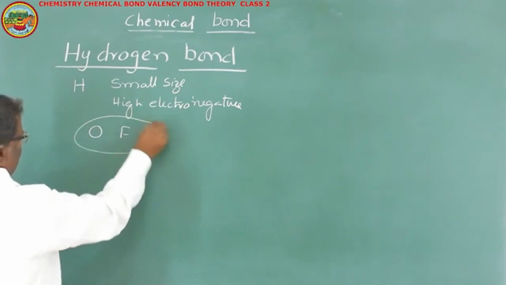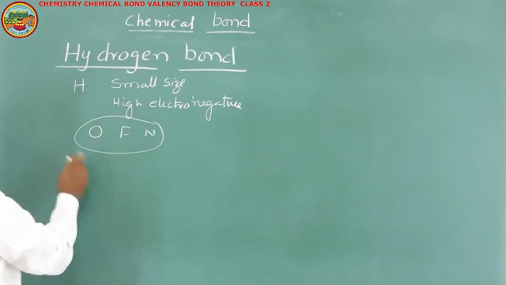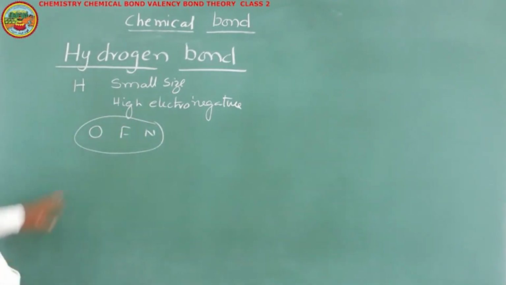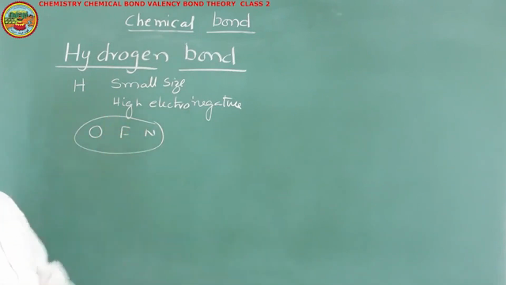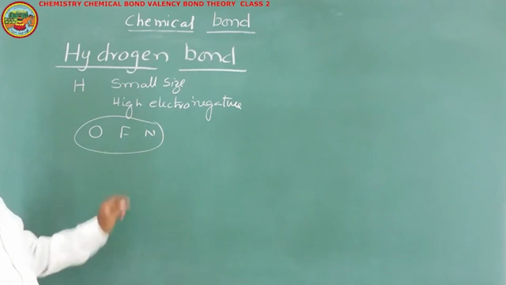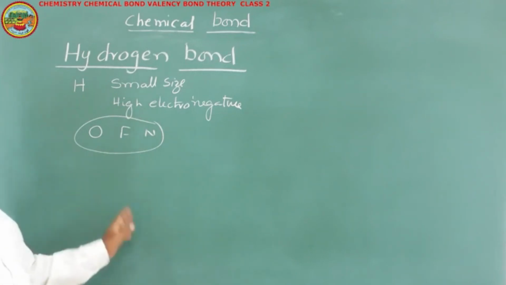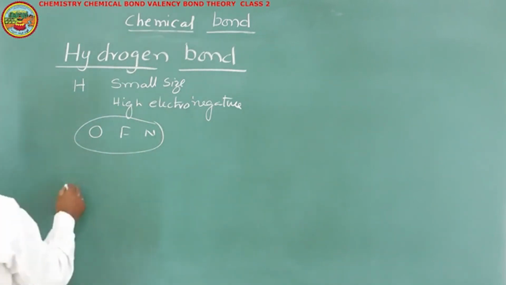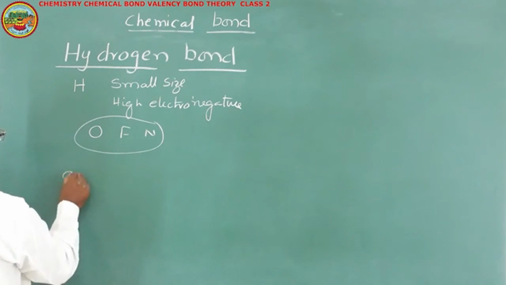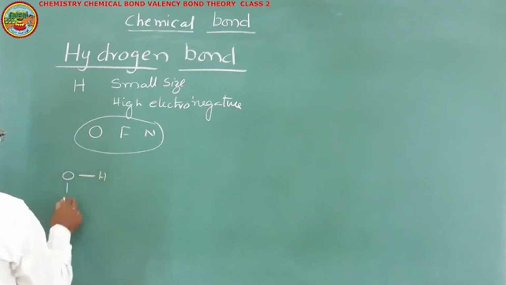These are the three elements, where the compounds in which hydrogen is bonded with any one of these elements, in such molecules we can observe hydrogen bond. That's why this bond is specially called hydrogen bond, when hydrogen is bonded with highly electronegative and small size atoms like oxygen, nitrogen and fluorine.